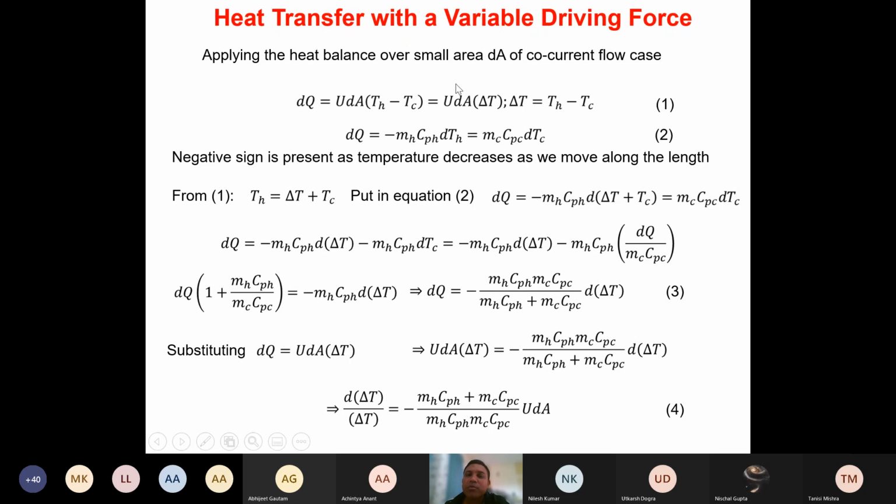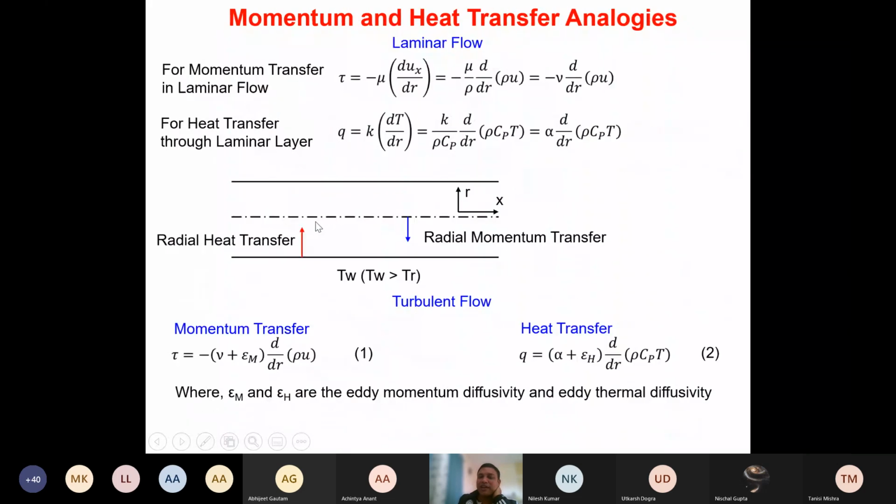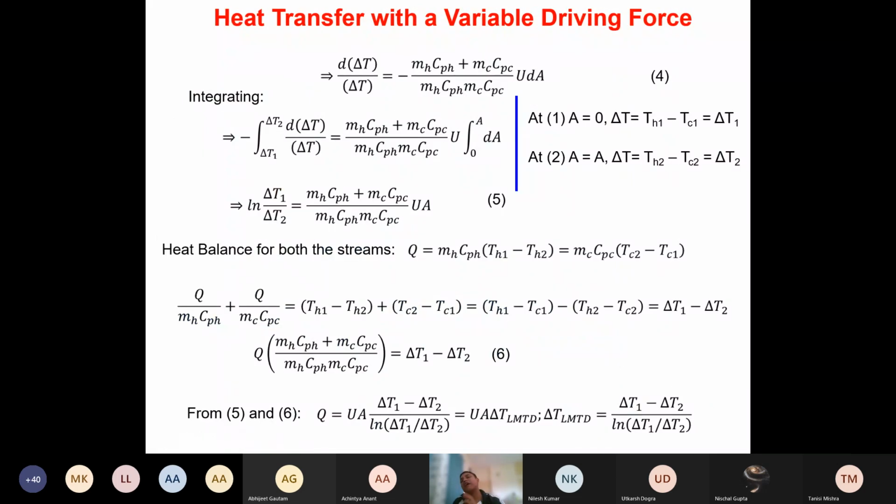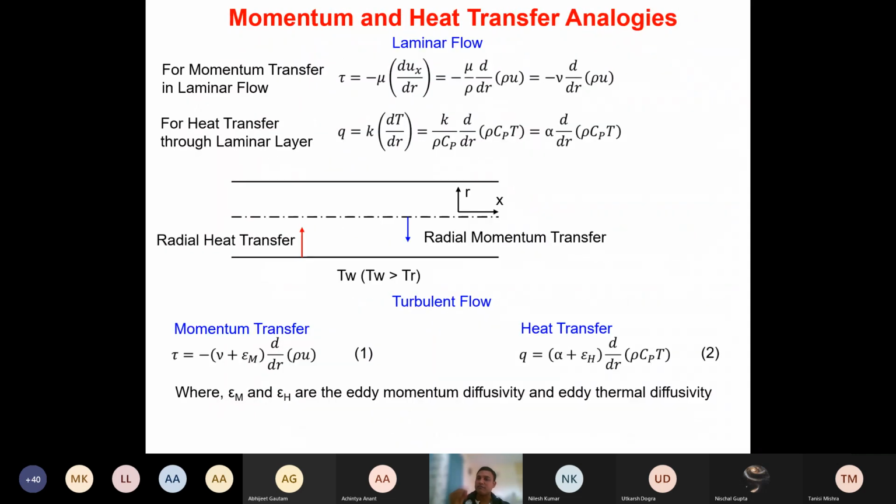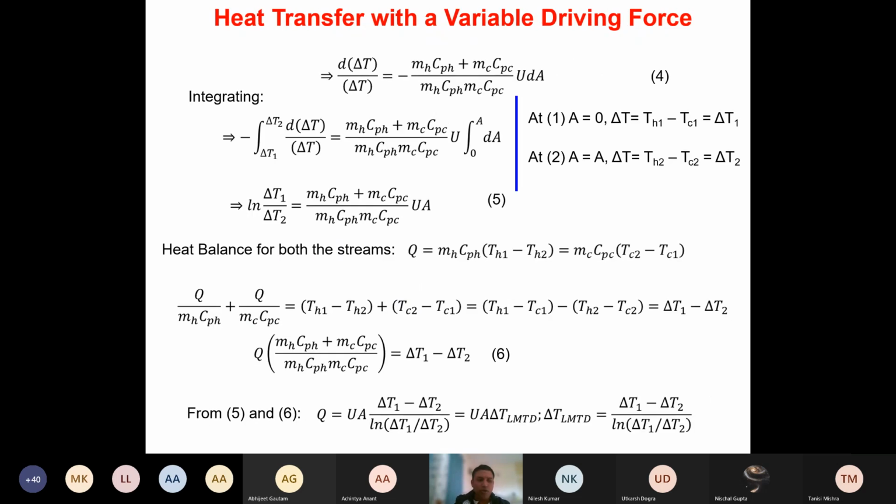In some cases, U could be dependent along the length, so this U will be inside the integral here. U may not be constant. So in that case, you will get a slightly complicated equation that I have not derived, but you can derive even that case where U is also varying. So this is one of the assumptions used in deriving everything. All right. Is it clear to everyone? Can we move further?